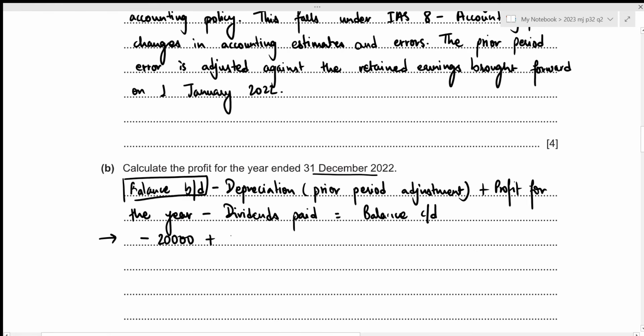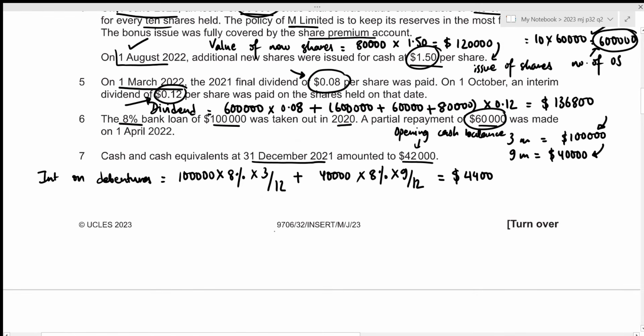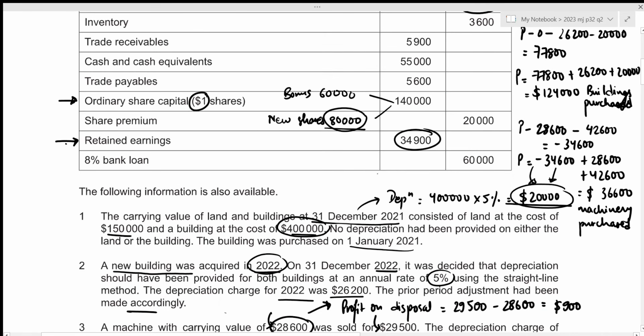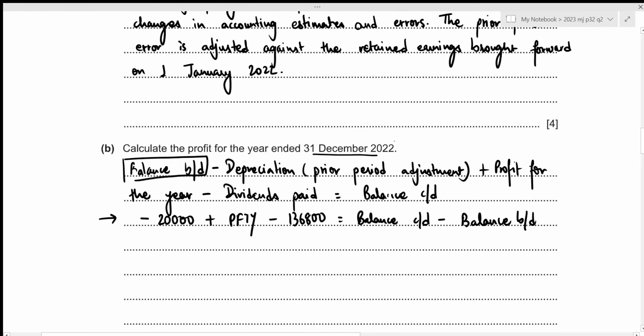We're trying to figure out the profit for the year. We have figured out our dividends paid. Right here we calculated it to be 136,800. And this will be equal to the closing balance minus the opening balance, which is basically the increment. And the increment amount was of 34,900. So this is just 34,900. Now we can easily figure out our profit for the year.